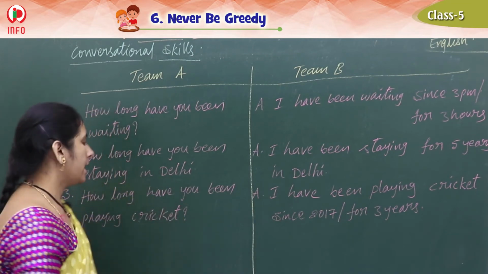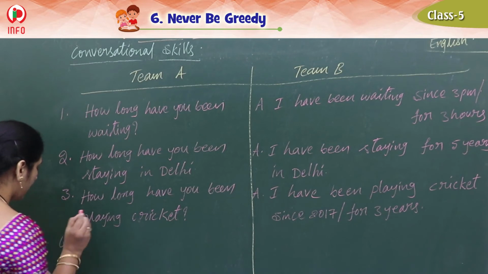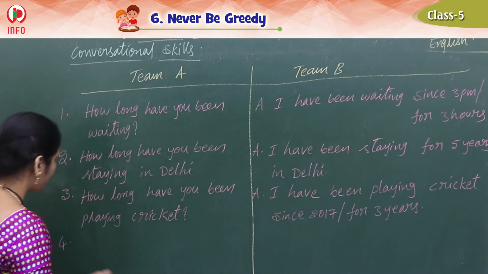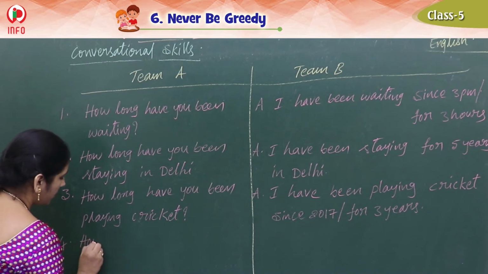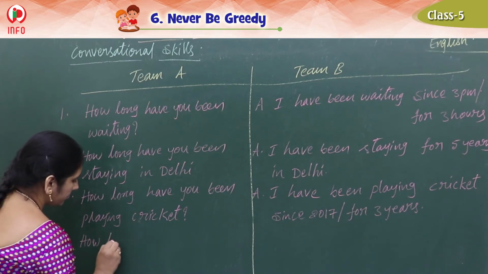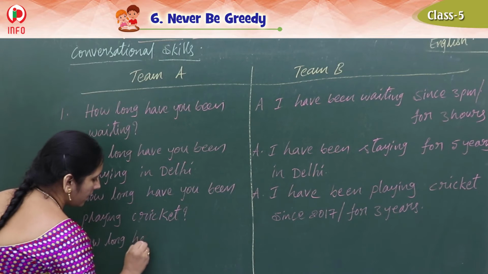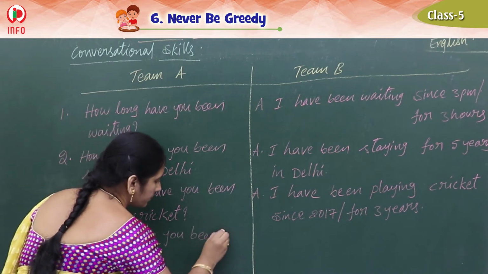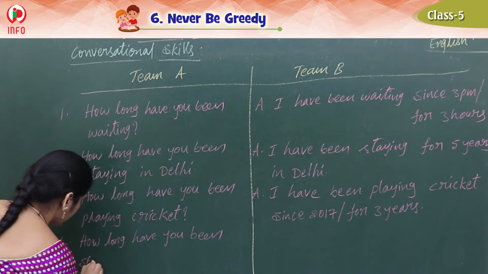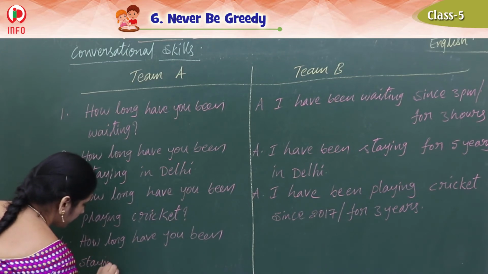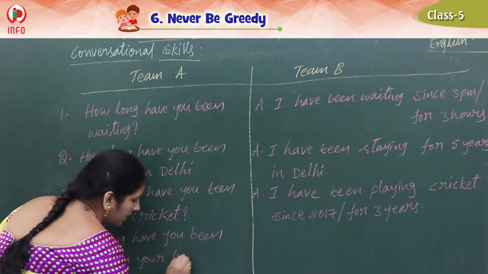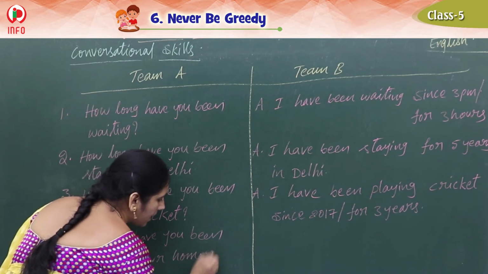Okay, children. And see the next question, what do we have? How long have you been staying in your home? Yes, all of you can write the answer for this.